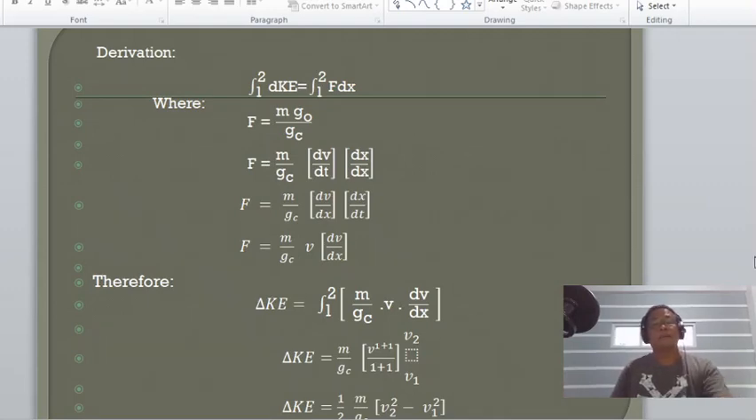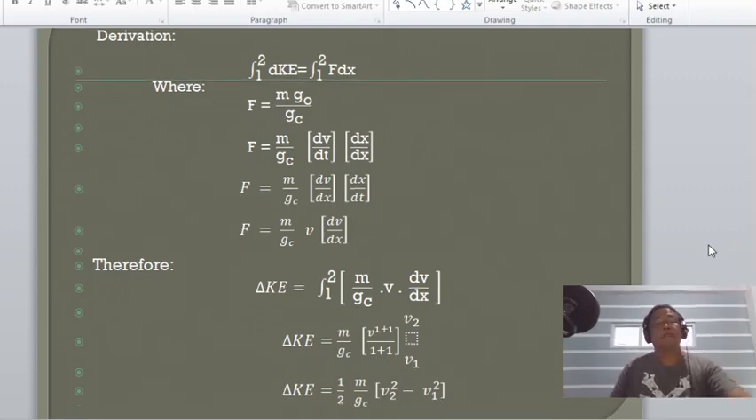So, let us now derive the equation for kinetic energy. The principle here is defining the kinetic energy equals to the work, where the work is equal to F multiplied by dx, and the differential of KE or change in KE. So, integrating now the two differentials.